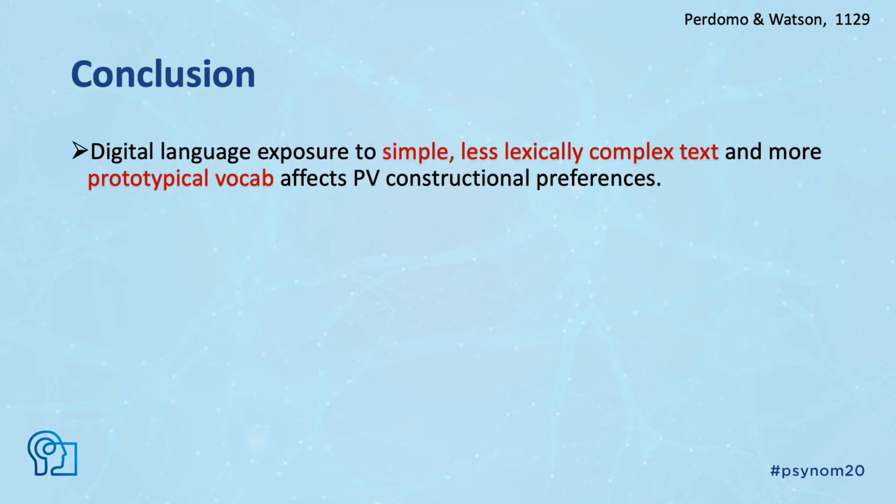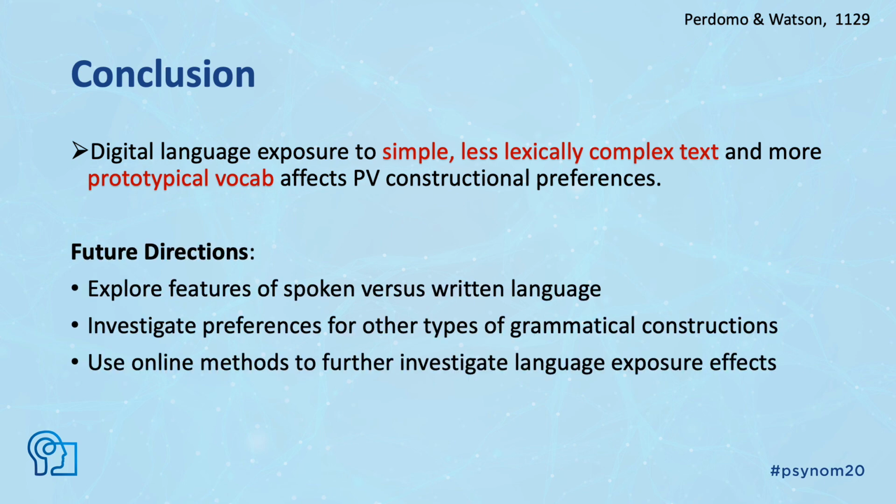But what we can conclude is that digital language exposure to simple, less complex texts and more prototypical vocabulary affects phrasal verb constructional preferences. In the future, we plan to compare features of spoken versus written language to further assess digital texts, looking at different websites like chat forums, blog posts versus news articles. We also intend to explore whether digital language exposure affects processing of other types of grammatical constructions, using online methods like self-paced reading and eye tracking.